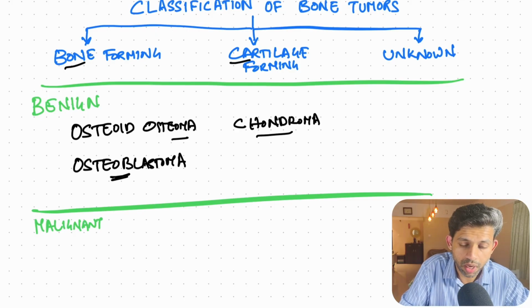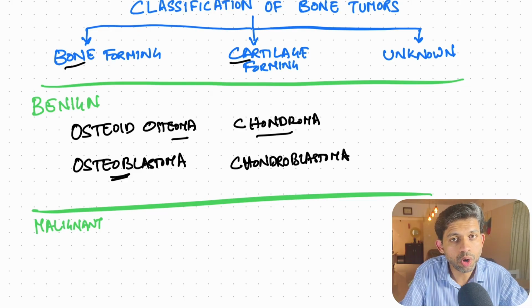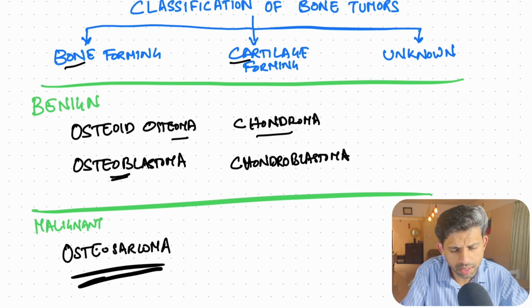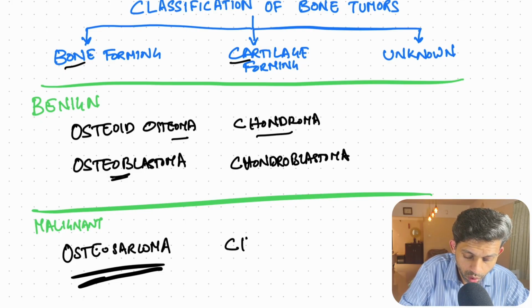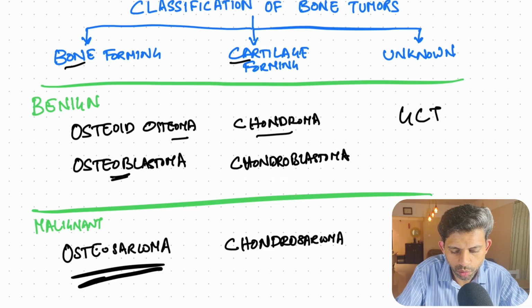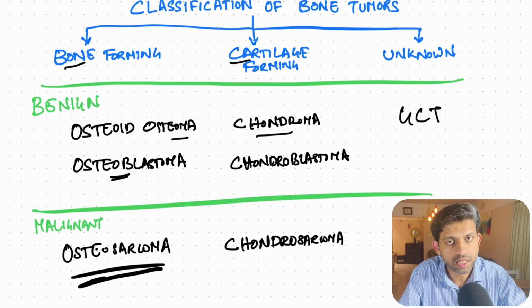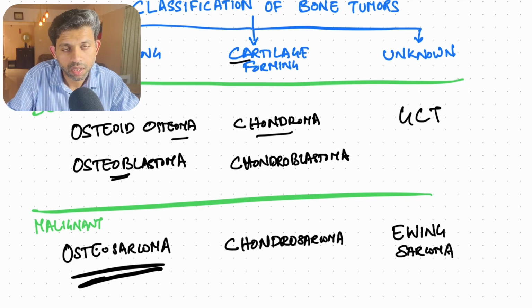You can connect these: osteoma, bone, chondroma, cartilage, omas. Here it is osteoblastoma. So cartilage forming one is chondroblastoma. Malignant bone forming tumor is osteosarcoma. This is the most common primary non-hematolymphoid malignant tumor of the bone. Now, cartilage forming malignant tumor is chondrosarcoma. Under unknown category, giant cell tumor or osteoclastoma is a benign tumor, and Ewing sarcoma, this is the malignant one.